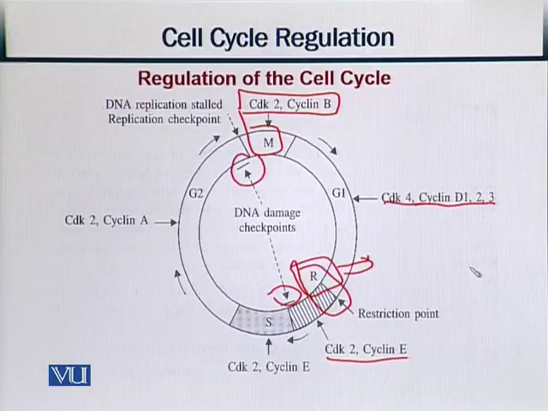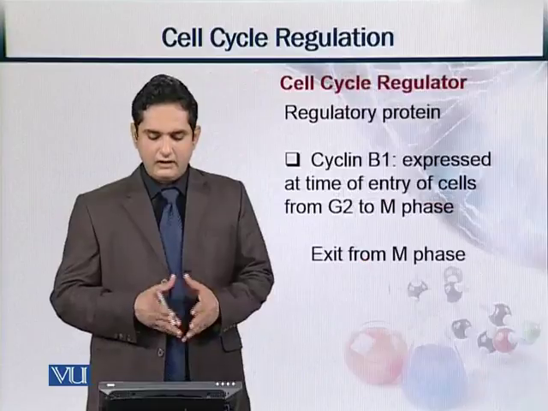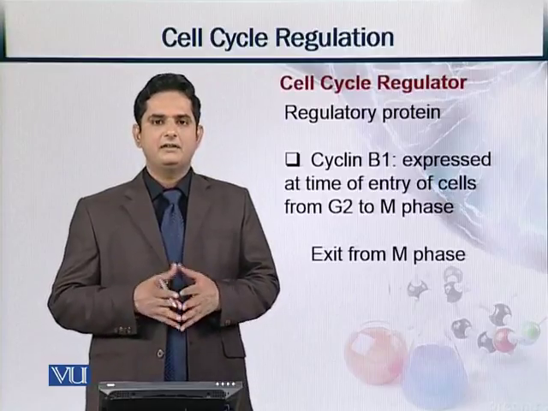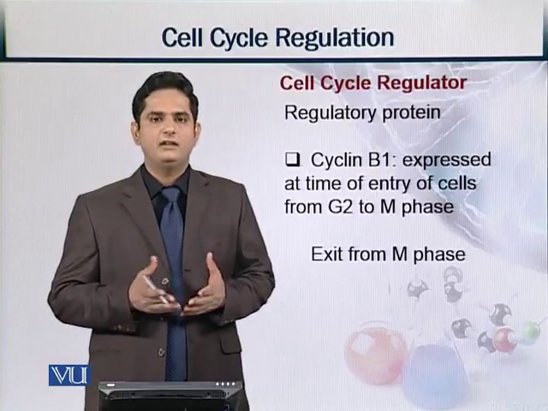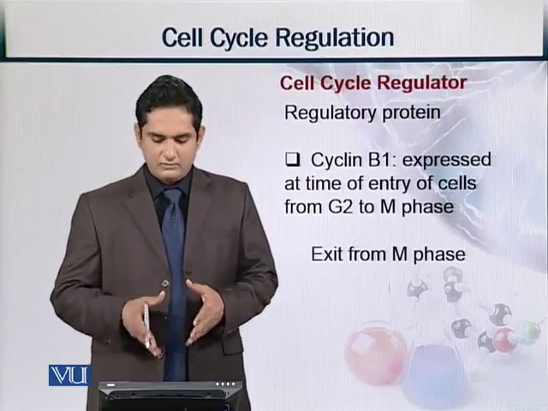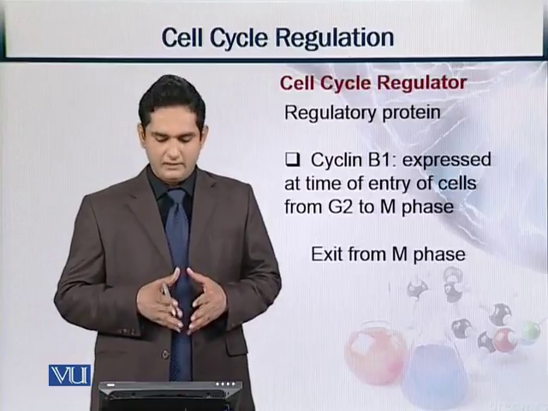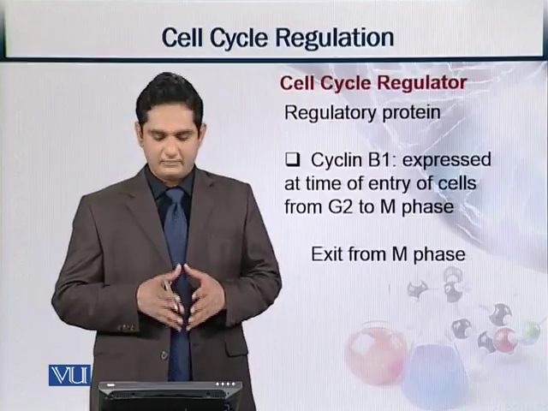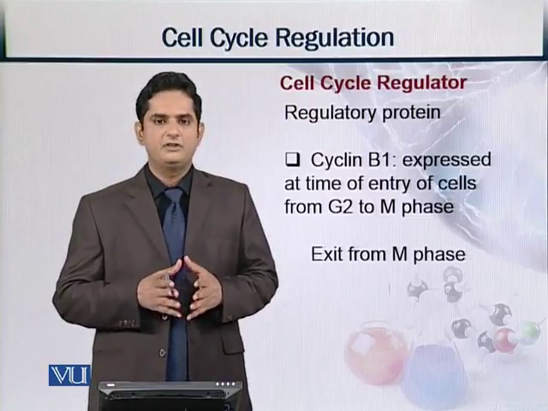So if the cell is damaged by chemicals or other chemotherapeutic events, the cycle is arrested prematurely in order to allow time for recovery from damage. Here I have given an exact example of a cell cycle regulator. As I said, there are different proteins which are called cyclins. What happens with these regulatory proteins? Here we have given an example of cyclin B1, as shown in the previous diagram also. It is expressed at the time of entry of cells from G2 to M phase.